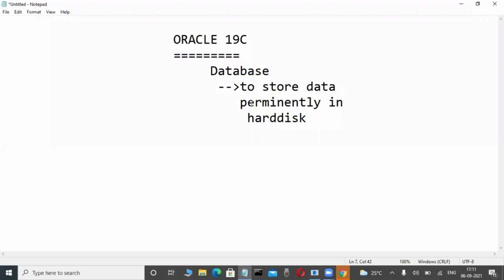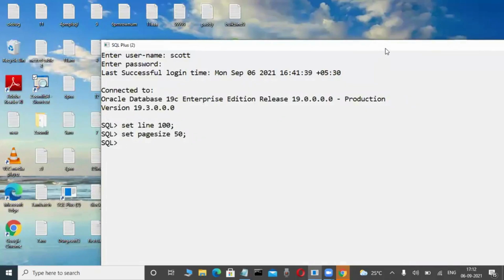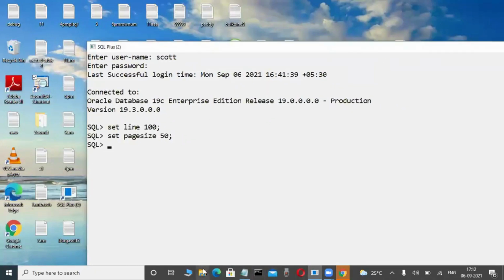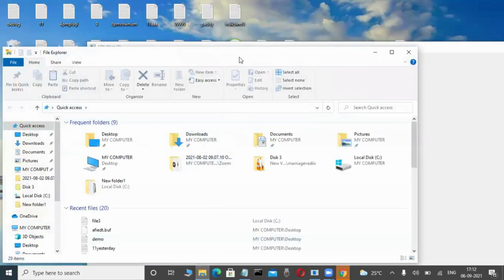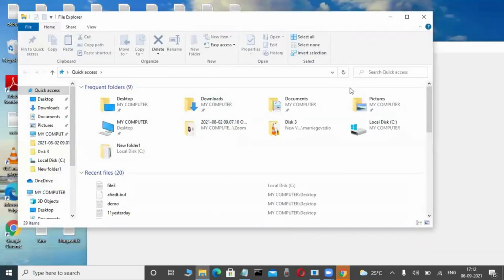Now slowly observe it here. Actually, database is all about storage of data. But not only storage of data, it also deals with efficient retrieval of data. That is important. Suppose, for example, without these database softwares, in a Windows operating system, I can also store data.